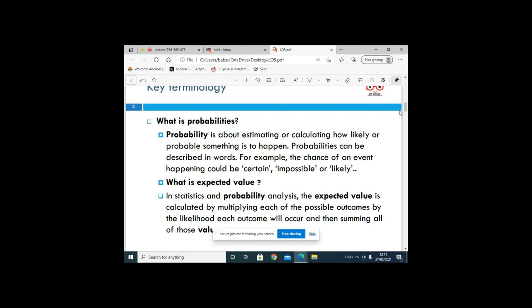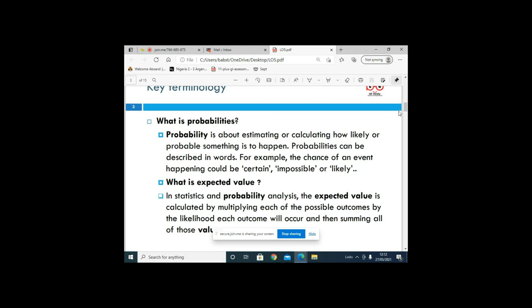Let me give you a real life example. For example, if you want to roll a die, the die normally has 6 faces, numbered from 1 to 6. So if they ask you what's the probability of getting a number between 1 and 6, it is certain, because a 6-sided die normally has numbers 1 to 6 on it.